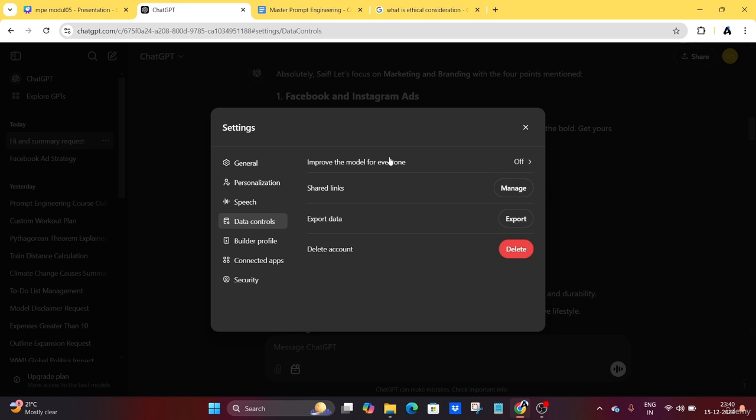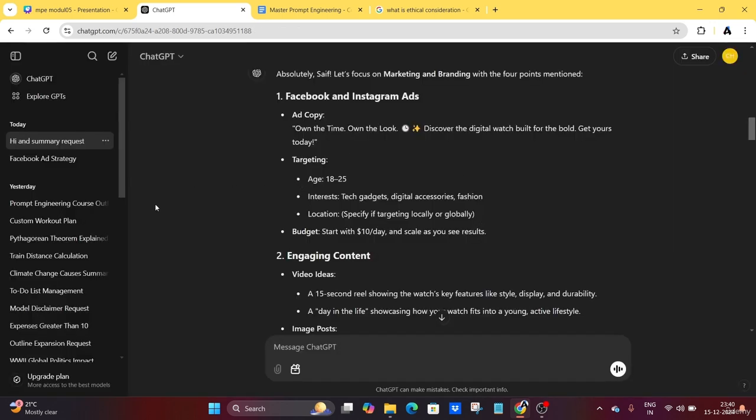You can see the option here, 'Improve the model for everyone.' I turn this option off, because the benefit is that the AI cannot take the many prompts I have written here to train itself. It is up to me.